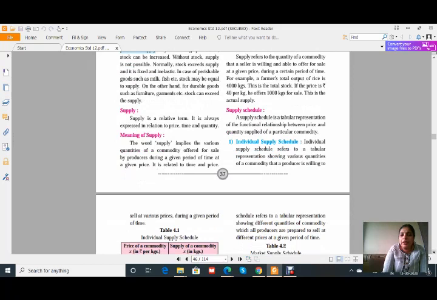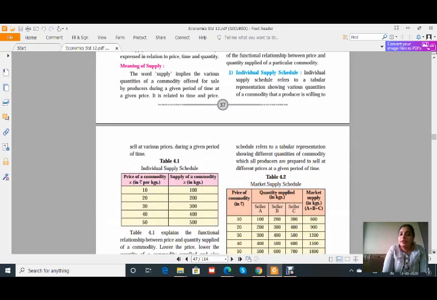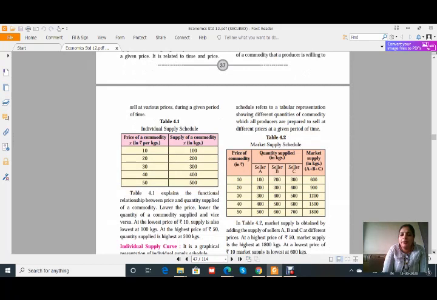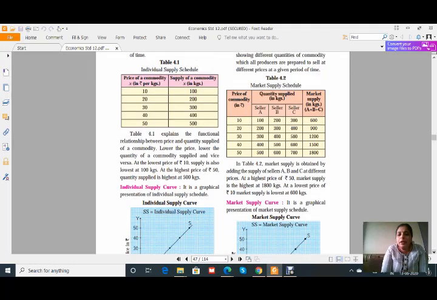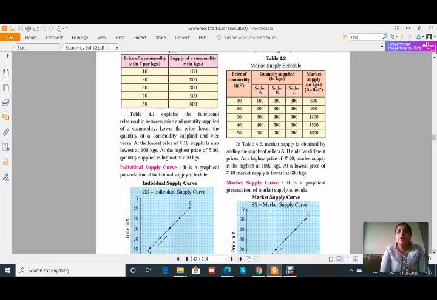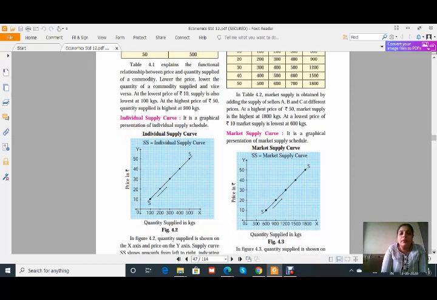Now see the supply schedule, individual supply schedule. It is just like demand: individual demand and market demand. Similarly, individual supply schedule and market supply schedule are there. Here the main relationship is a direct relationship: when the price increases, supply will also increase. In case of demand, it is vice versa. Lower the price, higher the demand, but lower the price, lower the quantity of a commodity supplied. Therefore, the demand curve slopes downward from right to left.